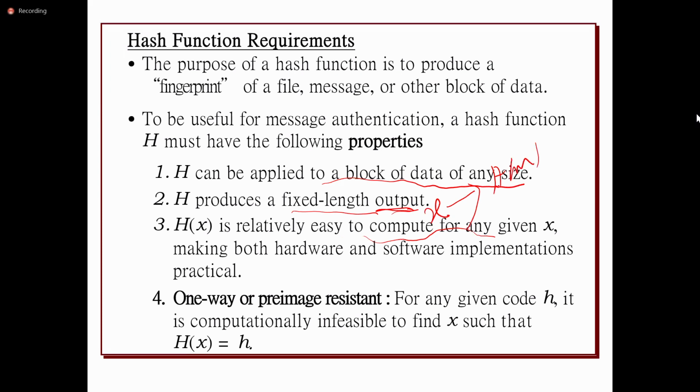Using hardware and software implementations we can produce it, but the reverse is not possible. So it is one-way, or pre-image resistant. It means that for a given hash code, it is computationally infeasible to find x. x is nothing but the message. So it is not possible.